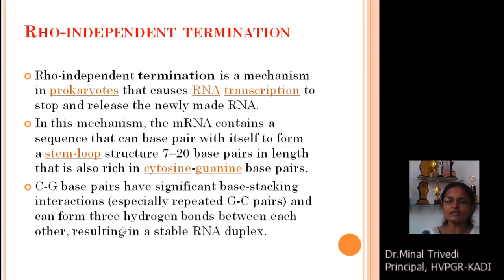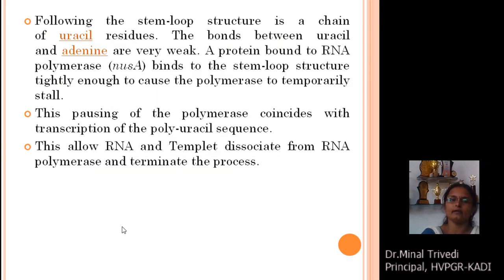This GC base pairing has significant base stacking interaction, and it can form 3 hydrogen bonds between each other, which gives stability to the structure of RNA. Following the stem loop structure, there is a chain of uracil residues. The bonds between the uracil and adenines are weak.